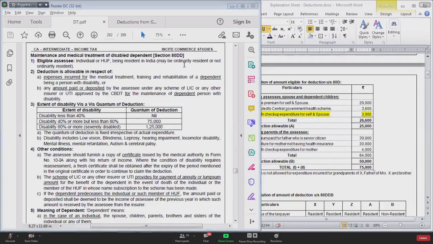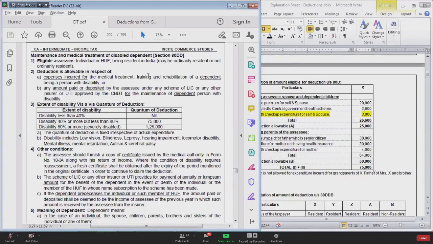So I have given you two distinction points here. Number 1, in section 80DD, you can claim deduction for dependent spouse, dependent children, dependent parents, dependent brother as well as dependent sister. Brother sister means real brother, real sister, not the cousin ones. And if you yourself are disabled, you can go to section 80U. This is the first point of distinction.